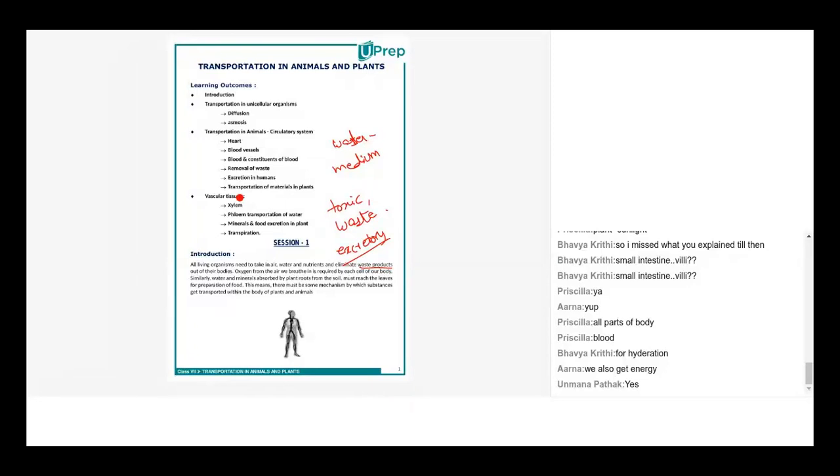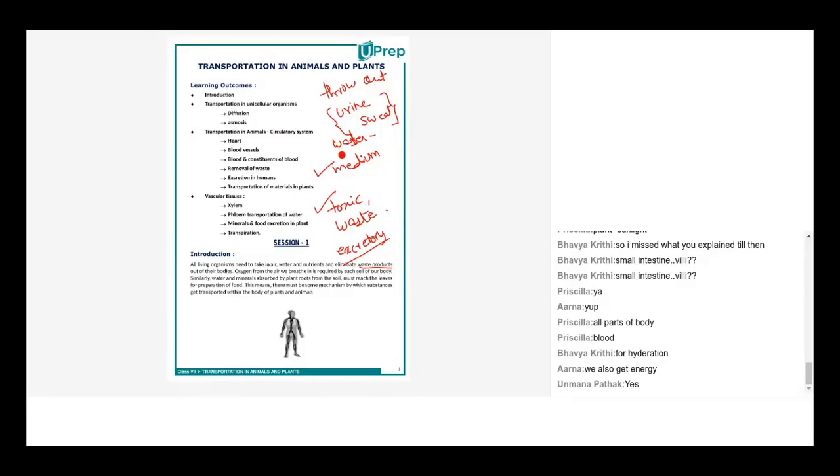Now water, as I said, is basically a medium which carries toxic waste to eliminate or to throw out the toxins away from our body. And it is majorly done either through urine or through sweat, right? These are the two ways by which toxic material is thrown out. If you drink less water, maybe you will find people who drink less water, they sweat less. That means they are not able to take out or eliminate the waste. All the waste is there inside their body.